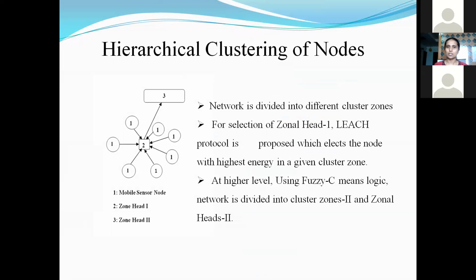So, hierarchical clustering of nodes. This is the deployment of nodes. This shows the randomly deployed sensor nodes.